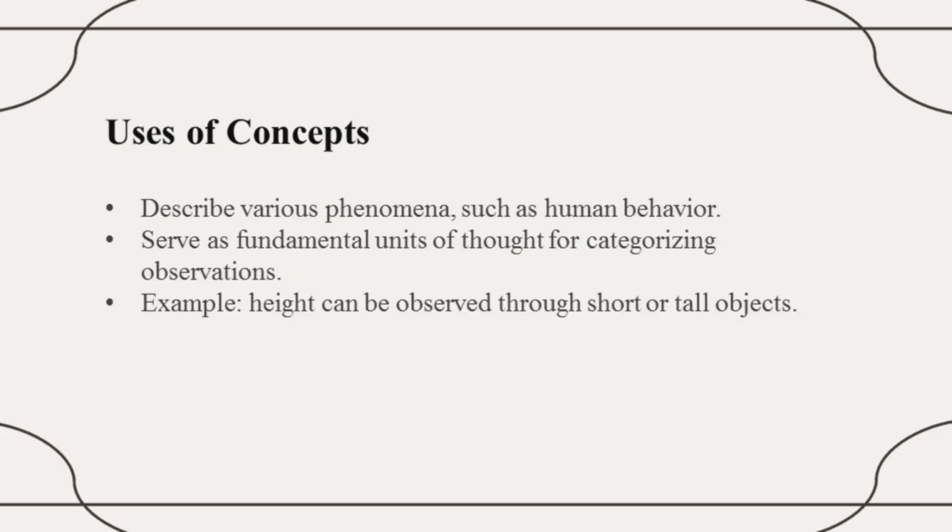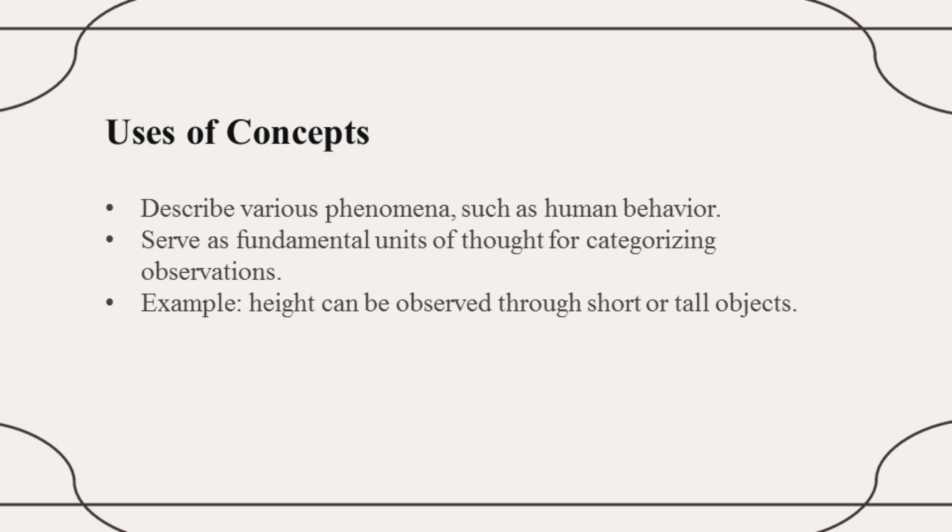Next are the uses. A concept is used to describe various phenomena like human behavior. It also serves as a fundamental unit of thought to categorize and understand observations. A simple example is height. Height is just a theoretical concept, a generalized idea, and it is observed through short or tall objects. So now we know what a concept is in detail.